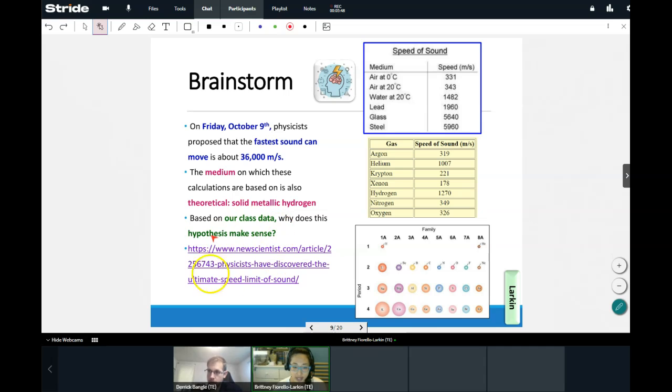So take a look at this data here, and we're going to try to figure out, why does this hypothesis make sense? So taking a look up here, tell me in the chat, when is sound fastest? Is it fastest in gases, liquids, or solids? Go ahead and tell me in the chat. Is it fastest in gases, liquids, or solids based on our first chart up here? Thank you, Shayna. Thank you, Angelina. Yeah, definitely, Joseph. Definitely, Mallory. It's fastest in solids. Take a look at like steel and glass. It's moving at 5,000, almost 6,000 meters per second.